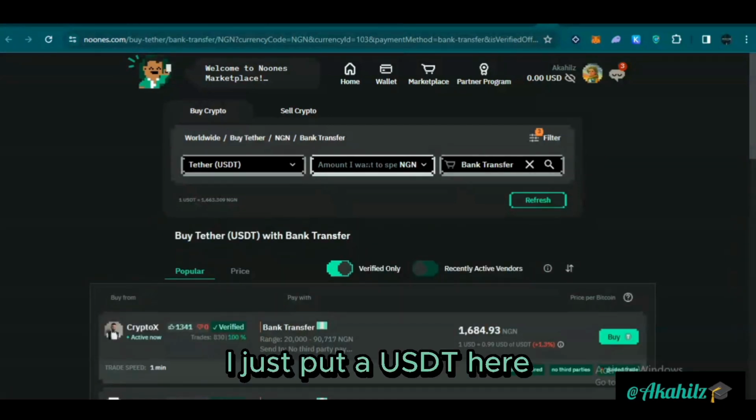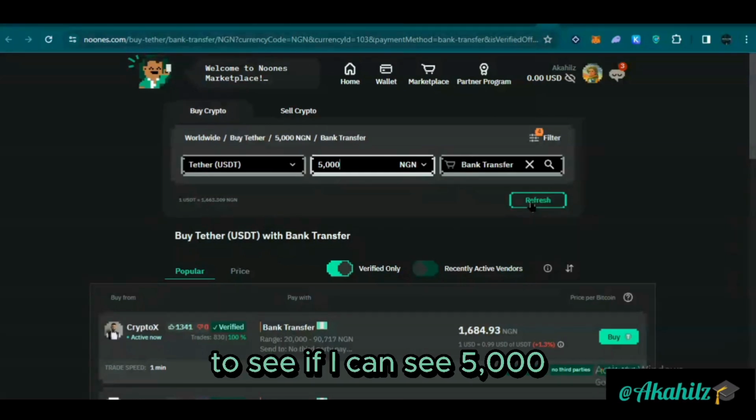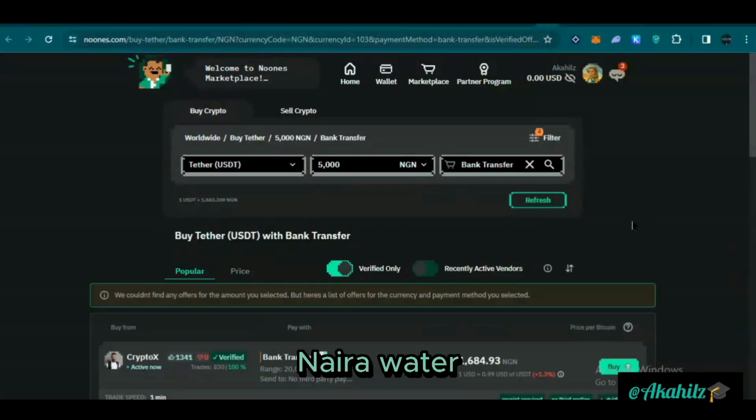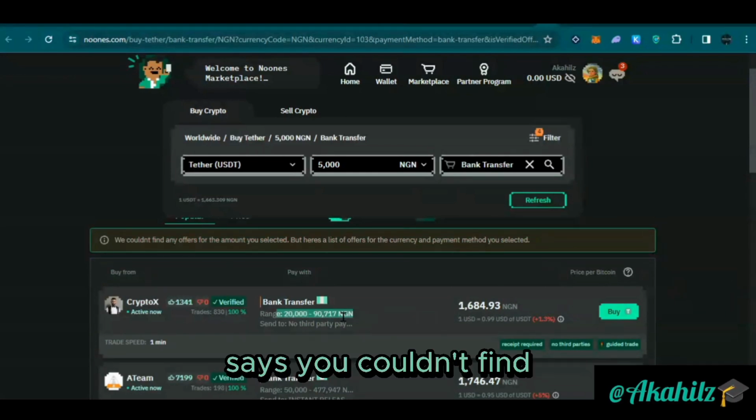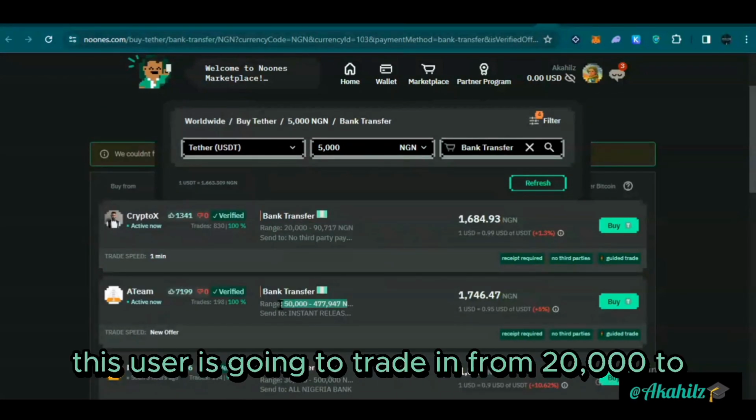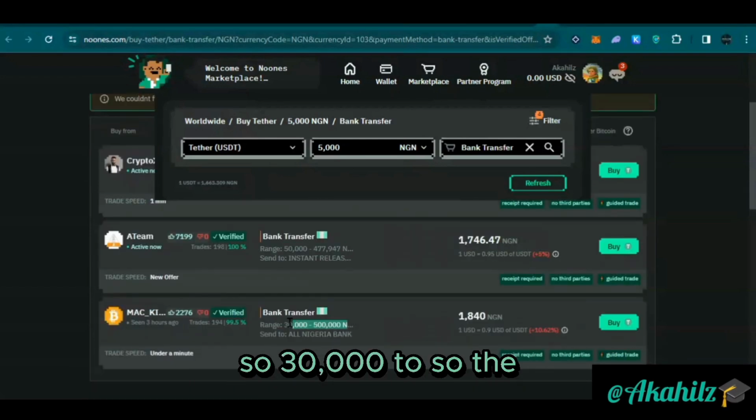So by default, I just put USDT here. Let's see if I can see 5,000 naira worth of USDT. Now you can see here it says you couldn't find. So you can see the range. This user is currently trading from 20,000 to 30,000.